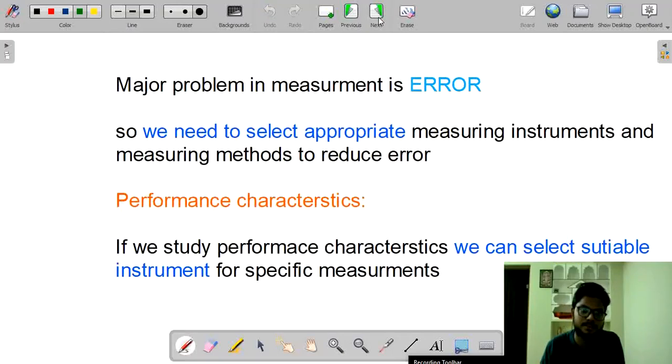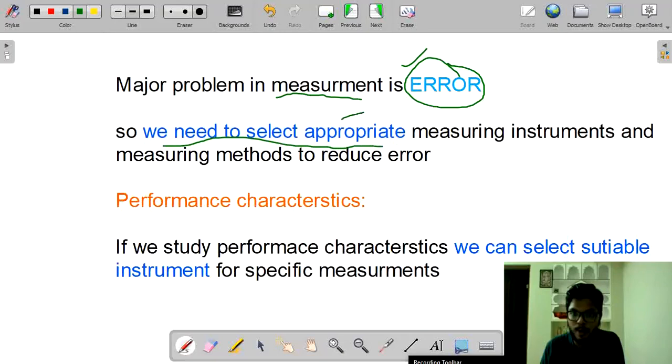The major problem in instrumentation is error. Error is a general phenomenon that occurs in any instrument. So while we are measuring, error is a common phenomenon that occurs. So what do we need to do? We need to select appropriate measuring instruments and measuring methods to reduce error. If we select appropriate measuring instruments, our error is reduced.